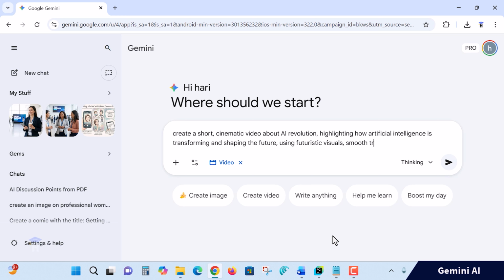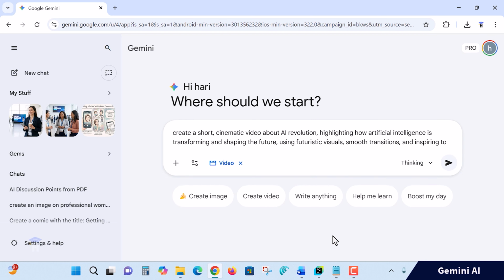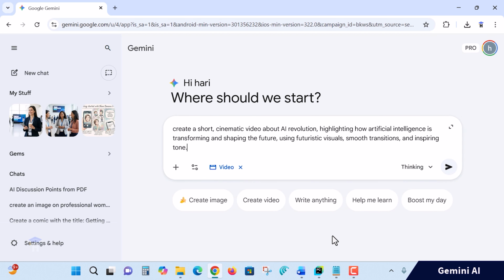Smooth transitions. Smooth transitions means the visualization coming and going back. This is called transitions. Smooth, I am asking to apply. And an inspiring tone. One end is enough. See, inspiring tone. Such a big prompt I am preparing. See, in a video every frame is going to be changing, and if you want to see something in a new way, you have to write the requirements.